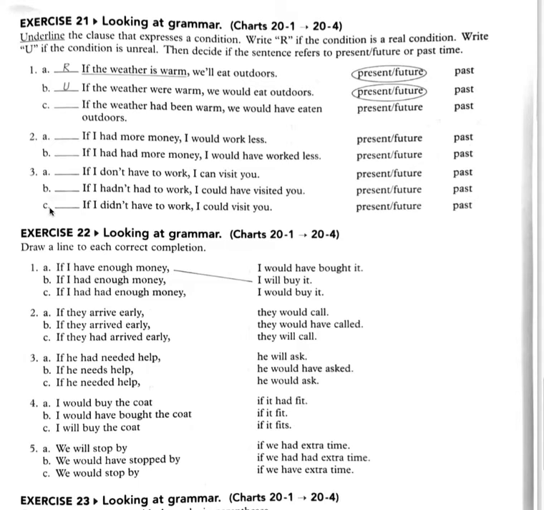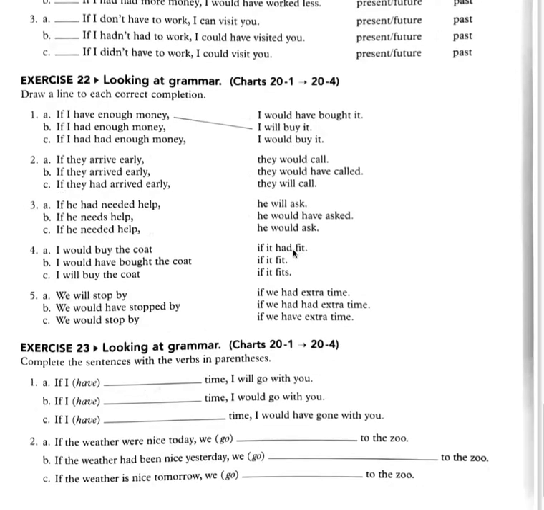Letter C. If I didn't have to work, I could visit you. So my clause that expresses a condition, if I didn't have to work. Now, this is simple past, and then this is could, and then the verb in the simple form. So this is going to be unreal in the present future. We're almost done.